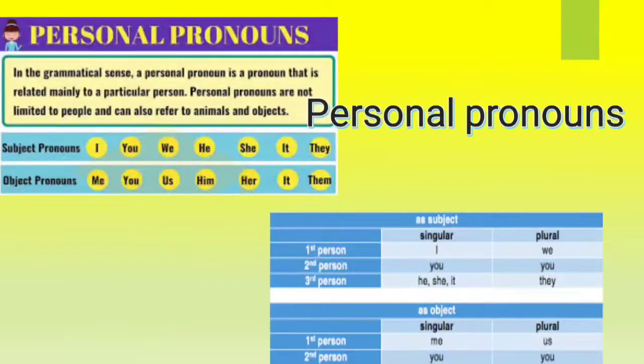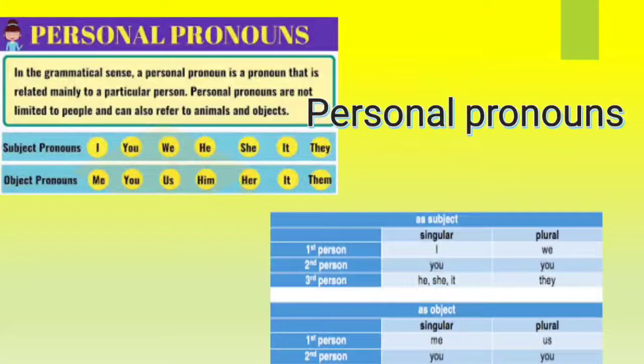See the first, personal pronouns. What I have written, personal pronouns means I, we, you, he, she, it, they, etc. A pronoun that stands for a person or thing is called a personal pronoun. Personal pronouns are divided into three classes on the basis of the role played by them. The first person is the person speaking, the second person is the person spoken to, and the third person is the person or thing spoken about. Suppose I speak to you about Harish. Here I is the first person, you is the second person, and Harish is the third person.